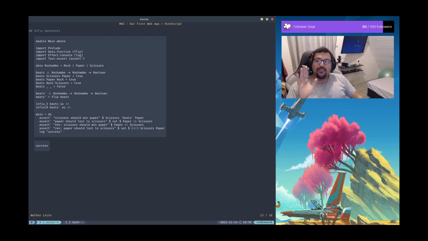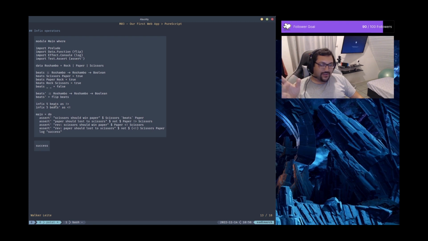Okay, there are other keywords. There are infixl, infixr, and I suggest you take a look at the Idris reference to see the difference. But for a while, infix should be enough to handle every use case you're gonna see, okay?